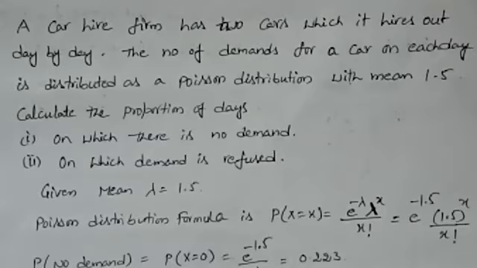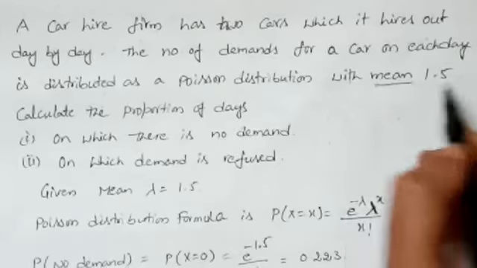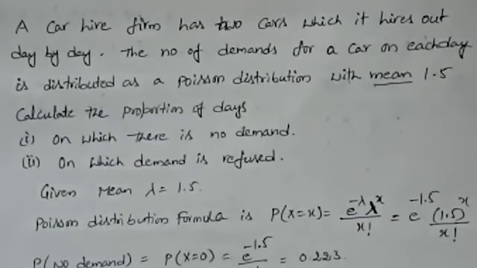So if you observe, there is no value for n in this case also. So you will have a word as mean. If n is not visible, there must be the mean or average given in the question.